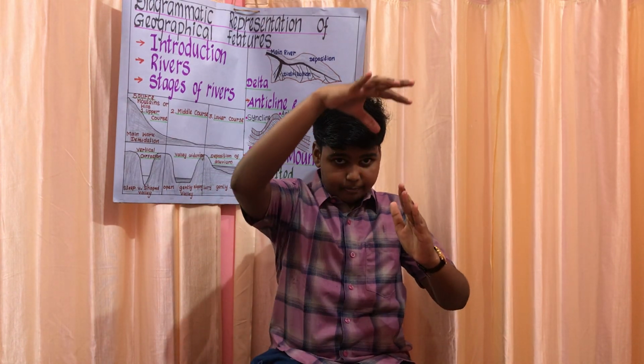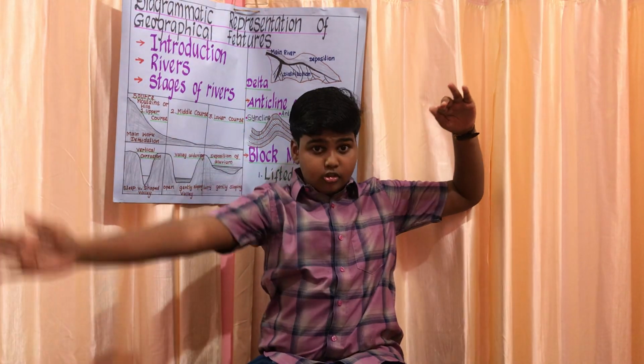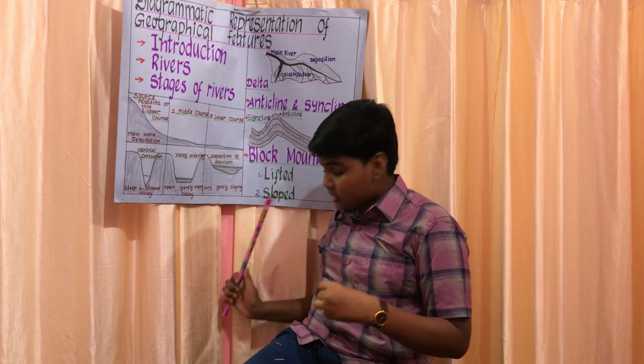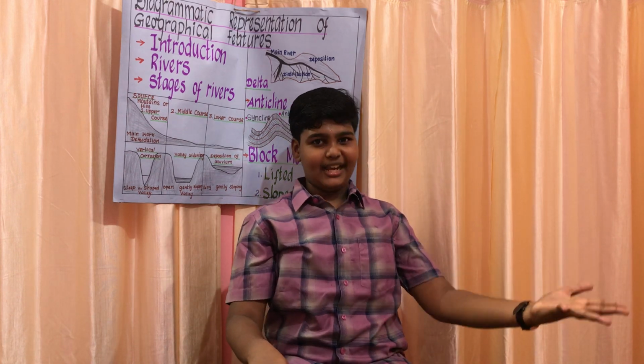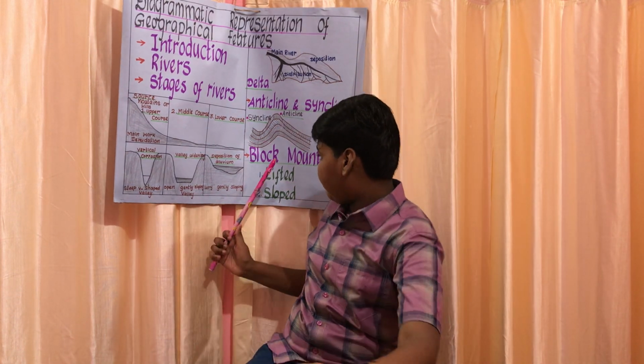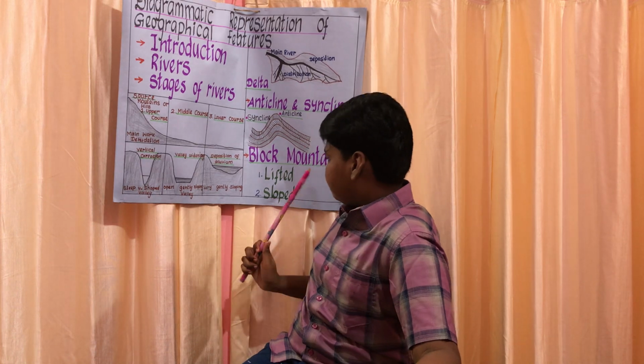The slope is the same but totally opposite. Here, when a part falls down and a steep shape goes up, that is lifted. But in the slope it's totally opposite, meaning the part of the Earth's crust just slopes down. And this type of block mountain can be found in rift valleys. So these are known as sloped mountains.